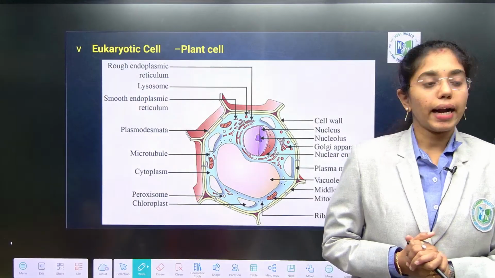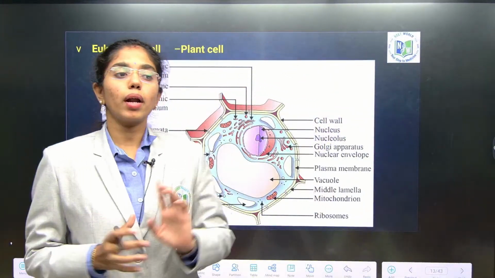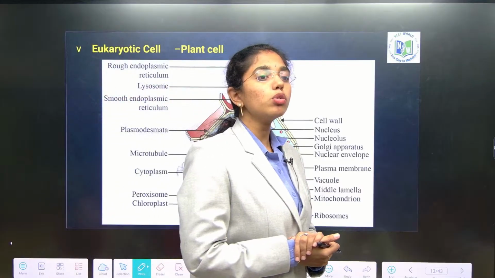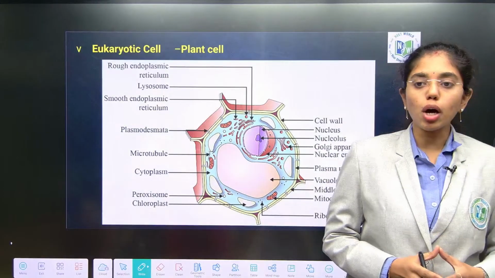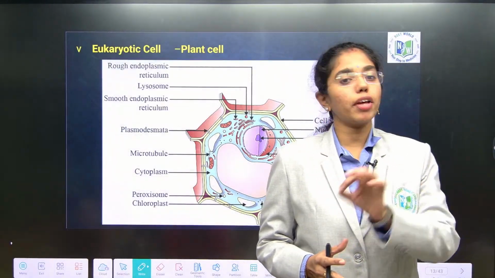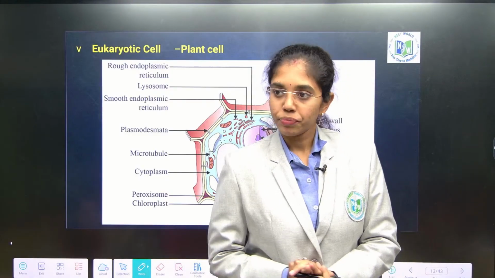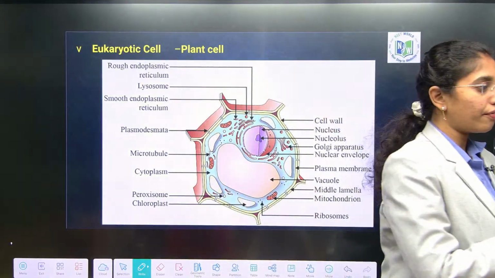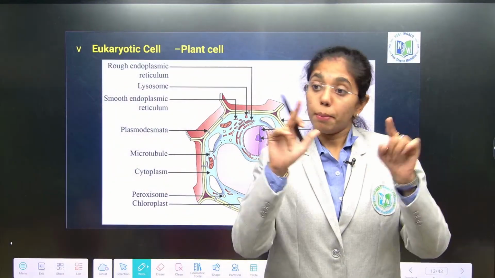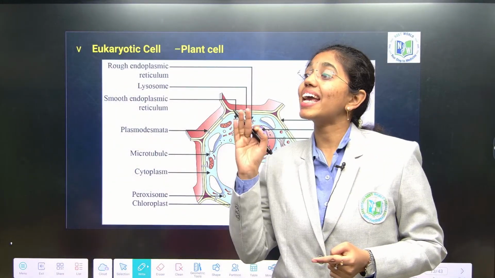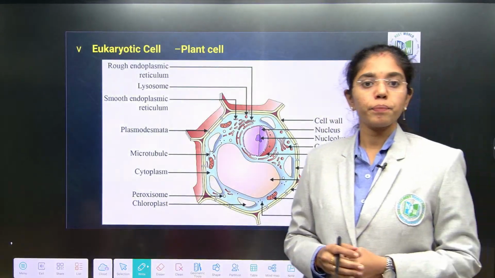Clear, right? And then both of them put together, they failed in giving one point. What is that? How new cells are formed. That is being said by Rudolf Virchow in the year 1855 under the concept omnis cellula e cellula. Clear, right? So with this we are done with cell theory, which is basic and known to everyone. But then what is important? What are the exceptions of cell theory?